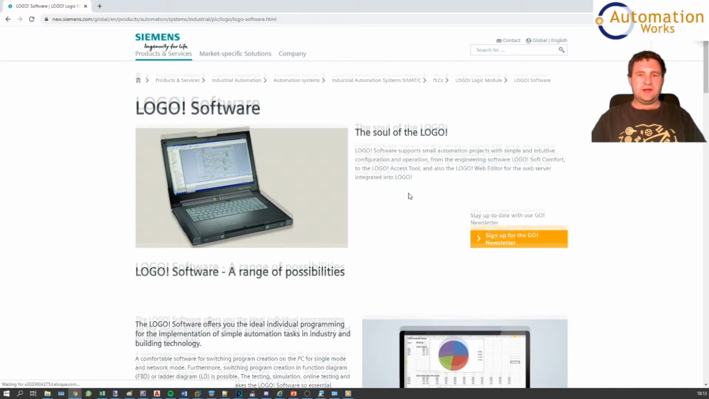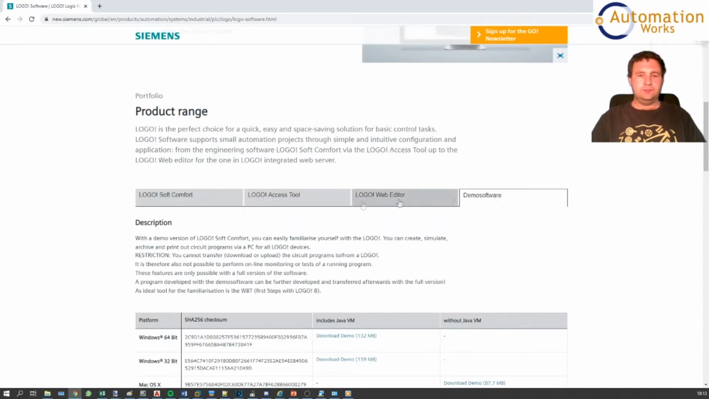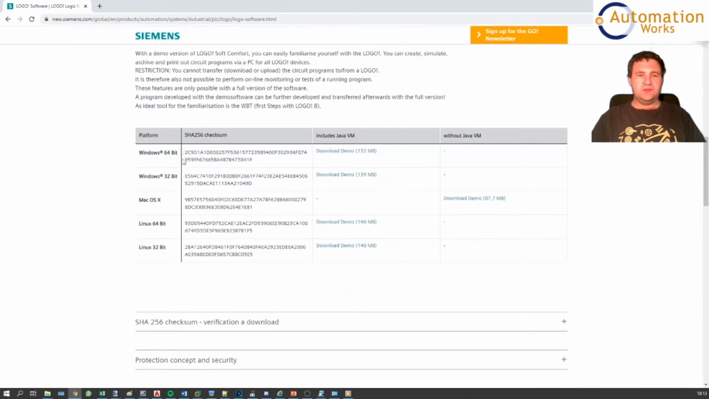And then on this page, you'll scroll down to the demo software and you choose Windows 64-bit. When you click download, the file will download, and once it's complete, we will then cover the installation process.